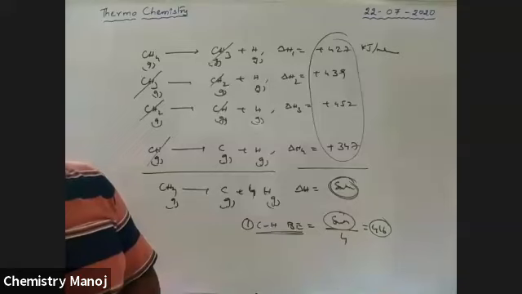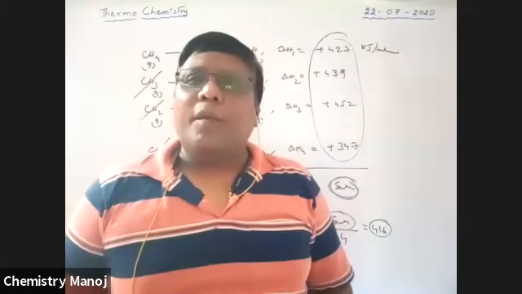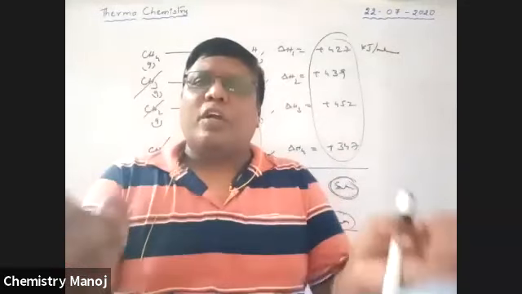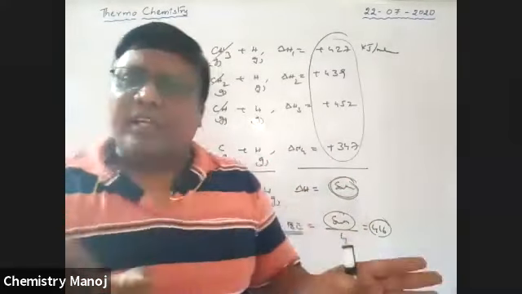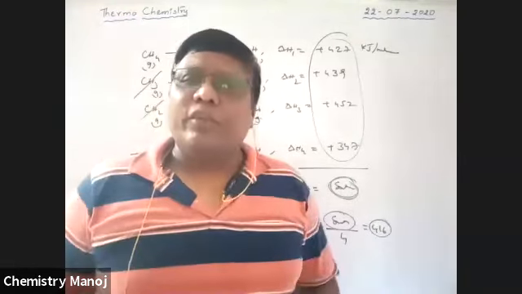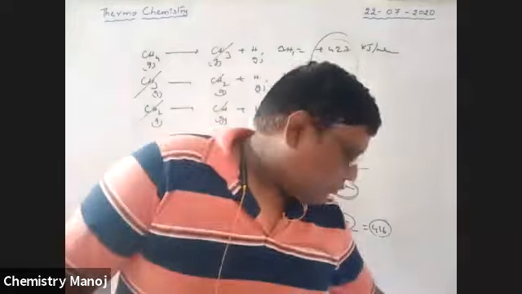So bond dissociation energy applies only in the case of polyatomic molecules. For diatomic molecules, only one bond is there, or 2 bonds are there, so bond formation energy is equal to bond dissociation energy. But in polyatomic molecules, a number of bonds are there, and it is not easy to compare these two. Okay, so this is the way to express bond dissociation energy.